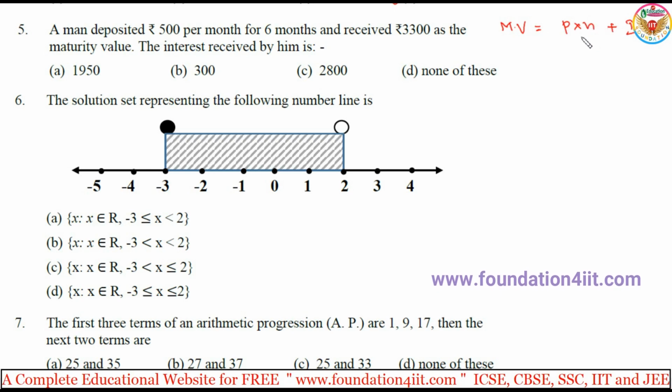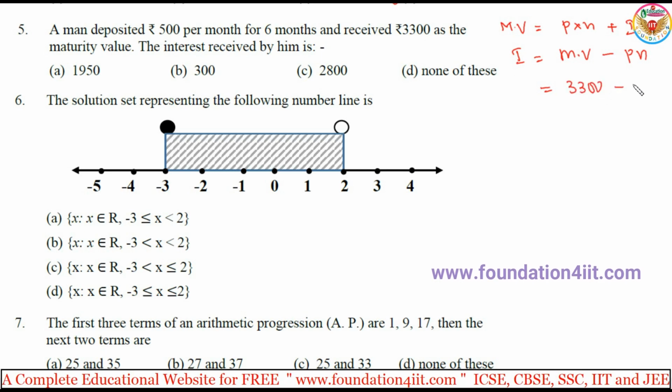So interest is equal to maturity value minus P into N. Maturity value is given as 3300, so 3300 minus P into N, 500 into 6 months.